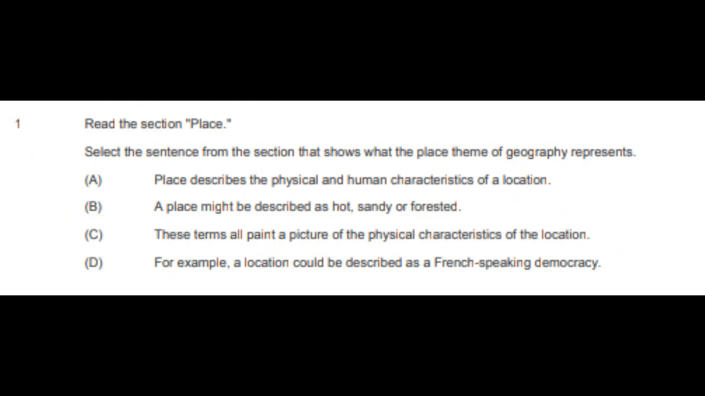For question 1, we have read the section Place. Select the sentence from the section that shows what the place theme of geography represents. A. Place describes the physical and human characteristics of a location. B. A place might be described as hot, sandy, or forested. C. These terms all paint a picture of the physical characteristics of the location. D. For example, a location could be described as a French-speaking democracy.